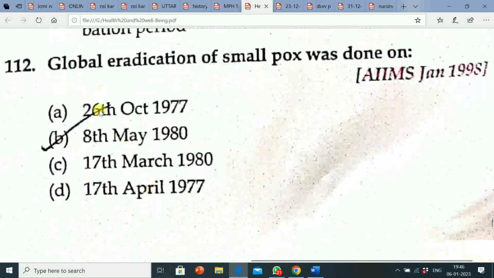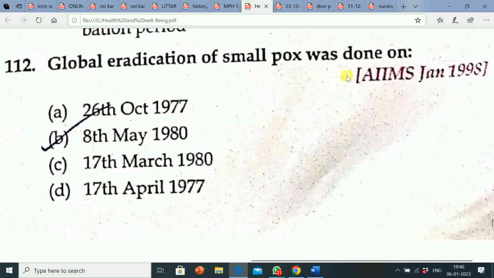Next question is, global eradication of smallpox was done on? Option A, 26 October 1977. Option B, 8 May 1980. Option C, 17th March 1980. Option D, 17th April 1977. Correct answer is 8 May 1980.